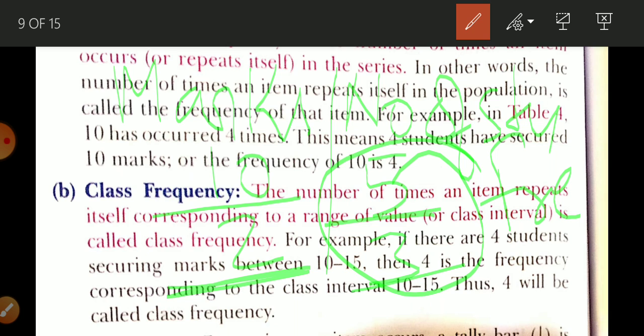Frequency tells us how many times a number is repeated. So in this example we can see कि this 10 has been repeated 5 times, yani there are 5 students who are getting 10 marks. So frequency is related to repetition of any number.